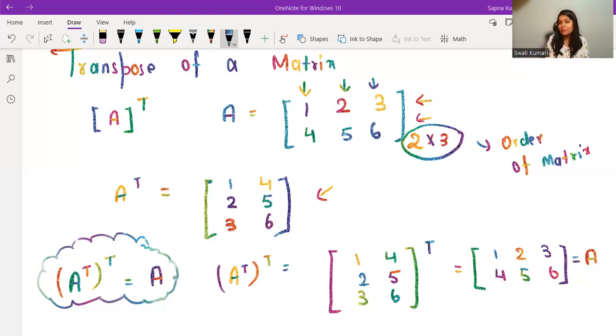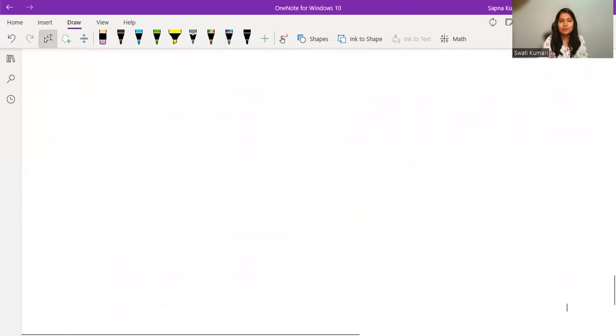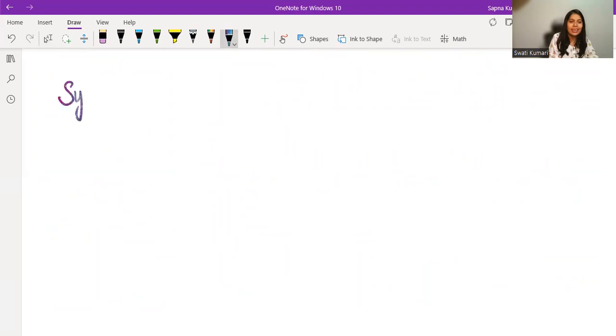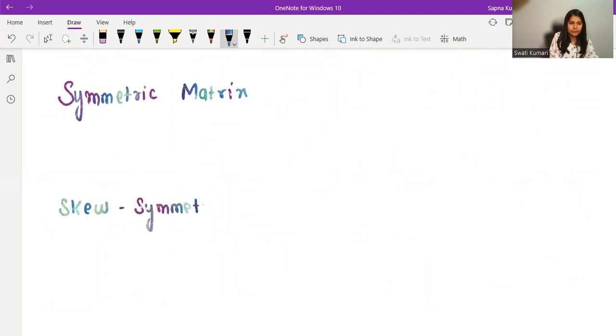And on that note, I remembered two more matrices that I'm going to cover here, and those are symmetric matrix and skew symmetric matrix. A very important question comes in the board exam, always I have noticed it, that of course I'm going to cover in the next video. I'll just tell you the meaning of symmetric matrix and skew symmetric matrix. Of course, I'm going to take examples in the next video. I'm just going to tell you what is the meaning of symmetric matrix.